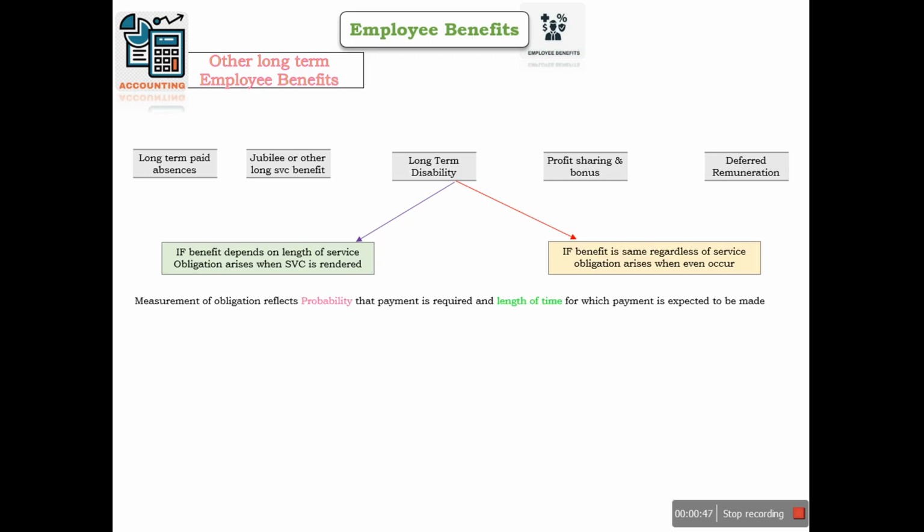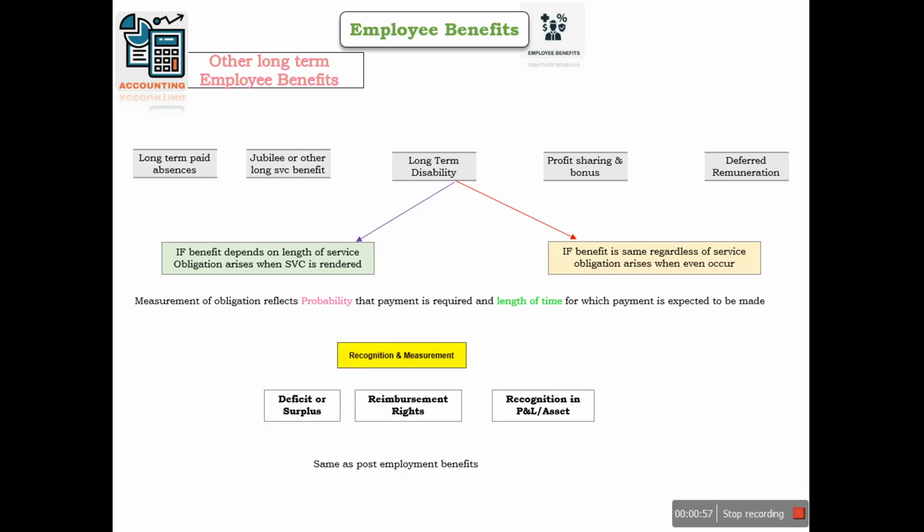In case of estimating other long-term employee benefit, we are supposed to consider probability and length of the time apart from other factors, and the accounting in this case is similar to the post-employment benefits.